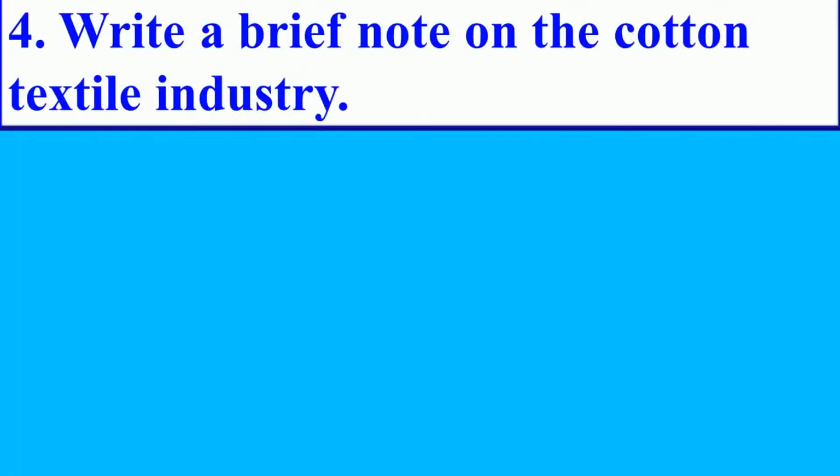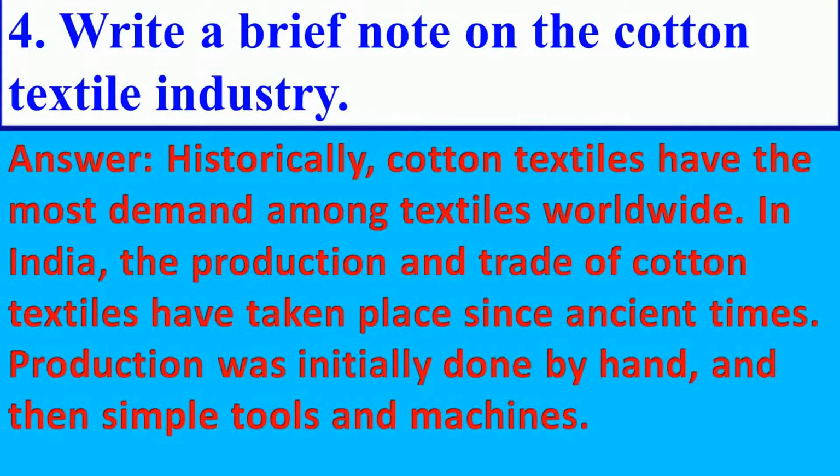Next question. Write a brief note on the cotton textile industry. Answer is: historically, cotton textiles have the most demand among textiles worldwide. In India, the production and trade of cotton textiles have taken place since ancient times. Production was initially done by hand and then simple tools and machines. Next question.